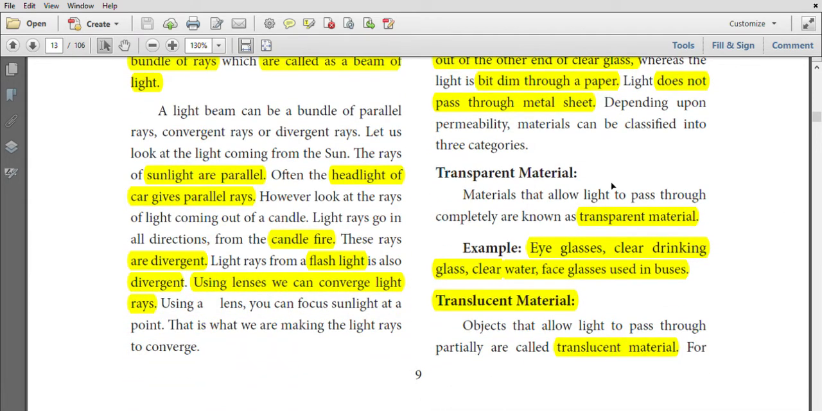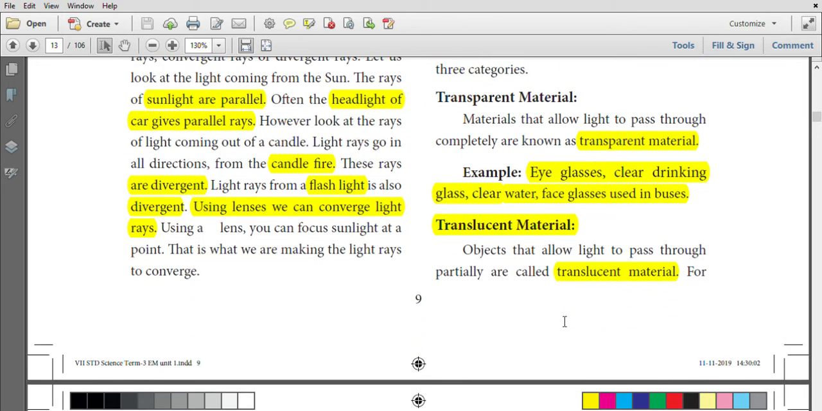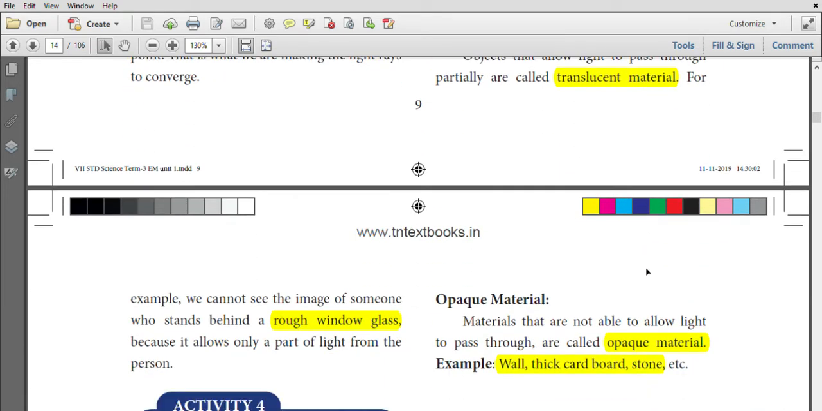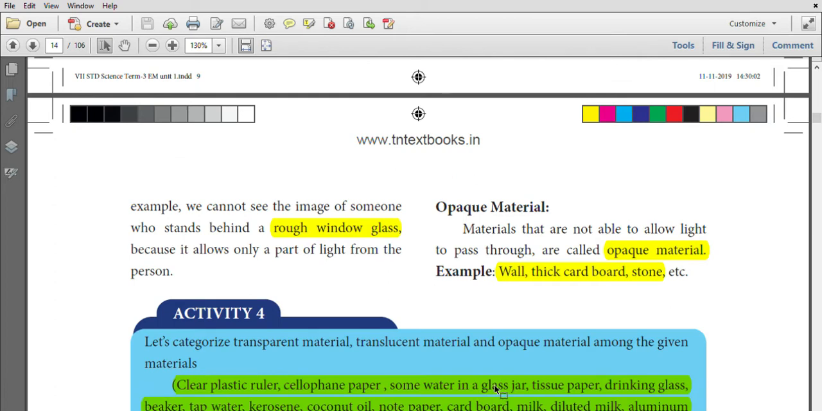The materials that allow light to pass through completely are known as transparent materials. Examples: eyeglasses, clear drinking glass, clear water, face glass used in buses. Translucent material: objects that partially allow light to pass through are called translucent materials. Rough window glass is an example of translucent material. Some materials do not allow light to pass through. Those objects are called opaque materials. Wall, thick cardboard, stones are examples of opaque material.